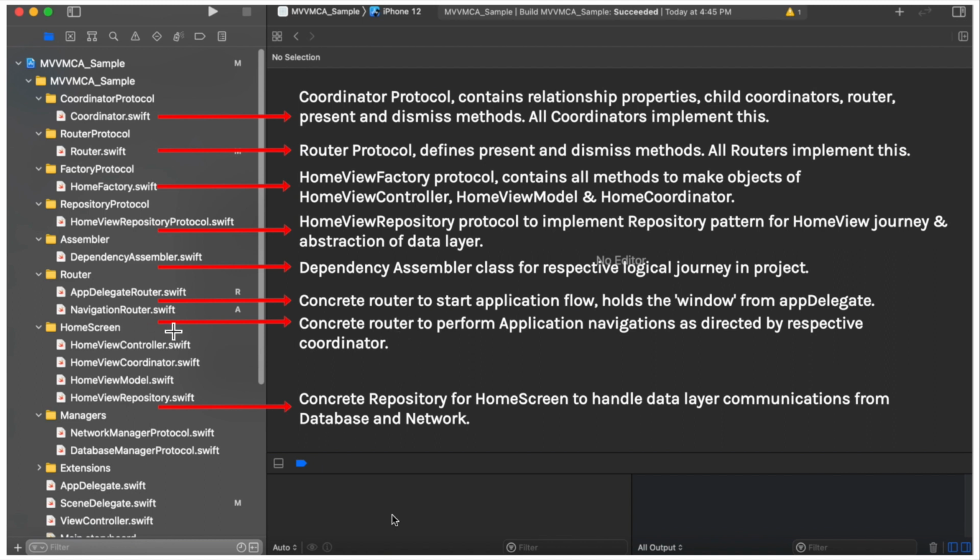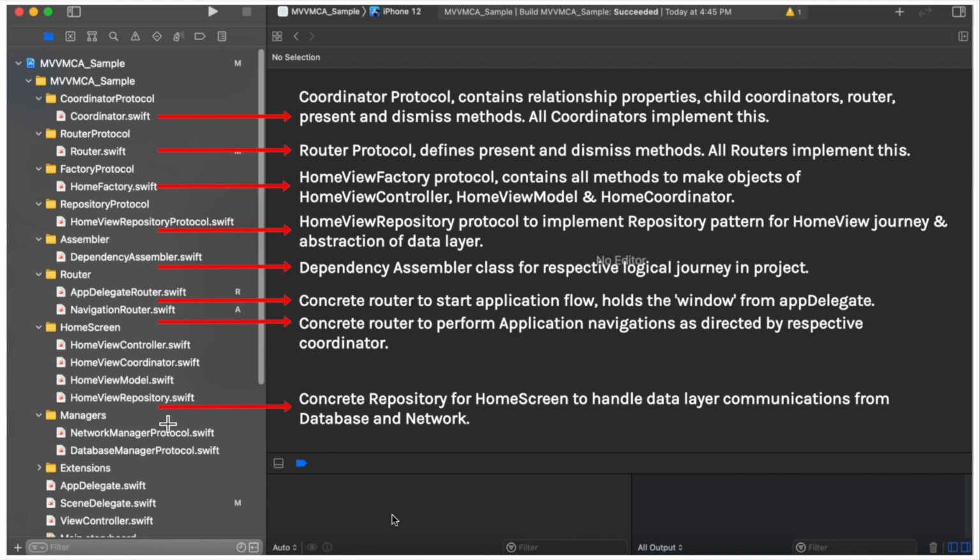Next router is the navigation router. So this is the main router of our MVVM-C implementation that is dedicated to perform actual navigation in your application, and this basically implements the router protocol. So whatever methods we are implementing in the router protocol, that will be available to this particular class because it is following or adopting this particular protocol to implement a concrete router.